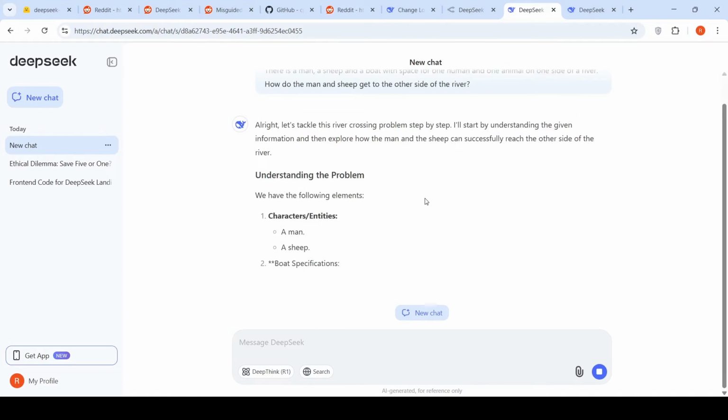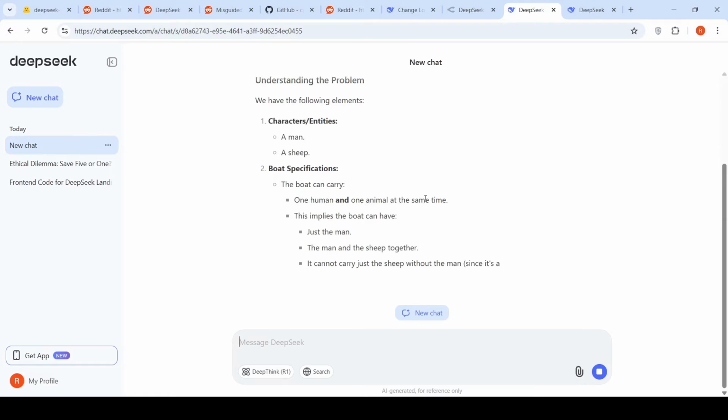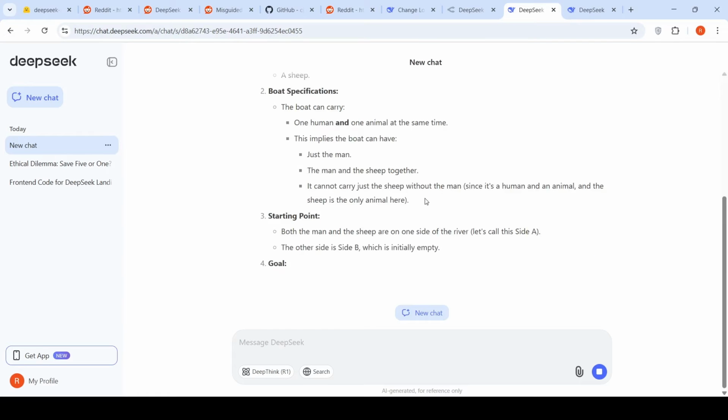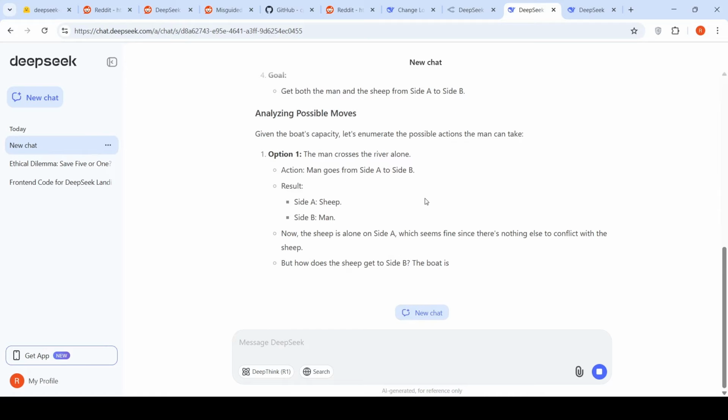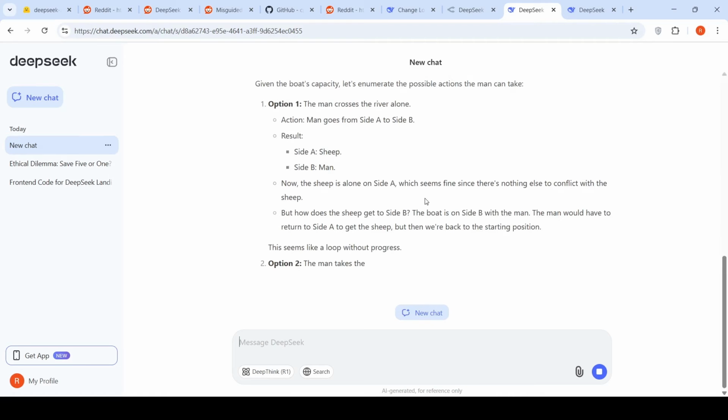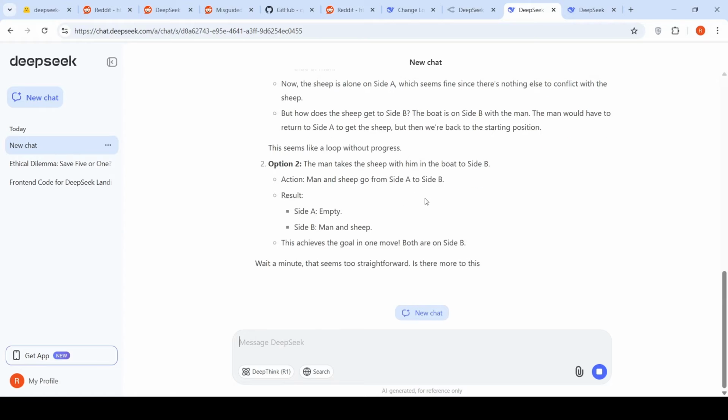Okay, I understand the information. Understanding the problem, we have the following elements: character entities, a man, a sheep, and a boat specification. The boat can carry one human and one animal. If it cannot carry, okay. Amazing. Analyzing possible moves, it tries to, let's see what is the final solution.